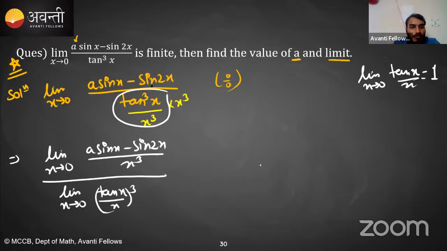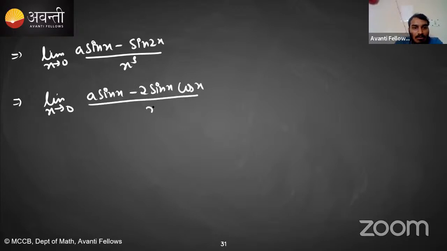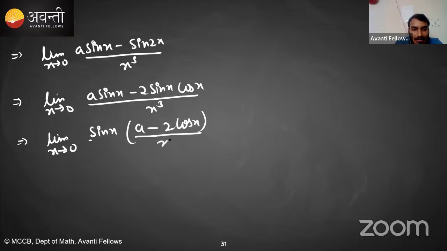Clear? Any doubt so far? Everybody knows what sin 2x is. Sin 2x is 2 sin x cos x, upon x cube. You can take sin x common. This will become limit x tending towards 0, sin x times (a minus 2 cos x), and I can separate this x cube as x square and x.